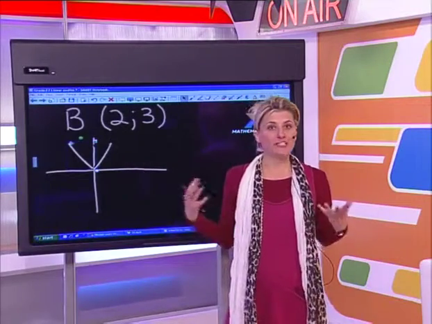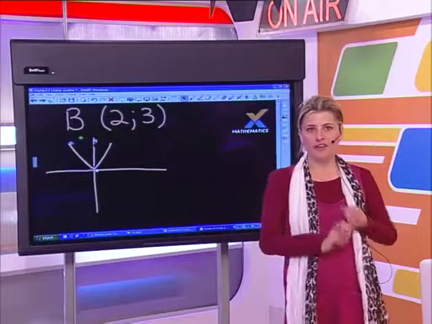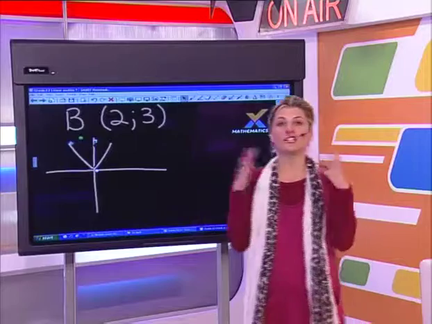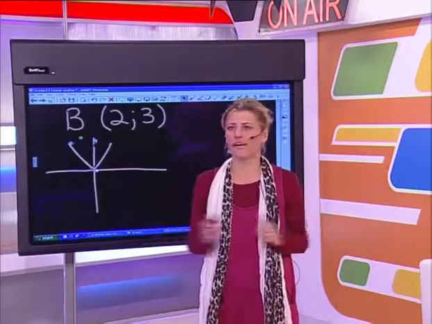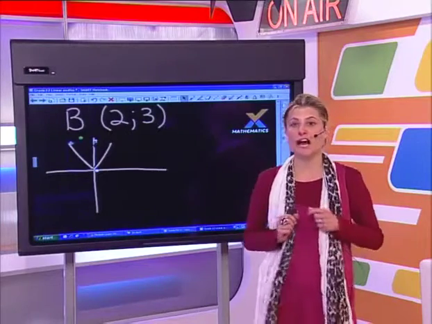Right. So the question is, we're given the original point B, that's 2, 3. We are given the angle of rotation, that's 60 degrees, and we are asked to calculate the new point. We can call it B or B dash or whatever. So I'm now going to have a look at how to apply the formula.